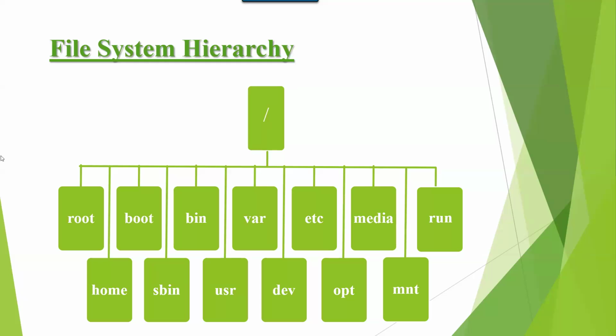It is similar to C in Windows. In Windows, C drive is compulsory. Here, forward slash is compulsory.